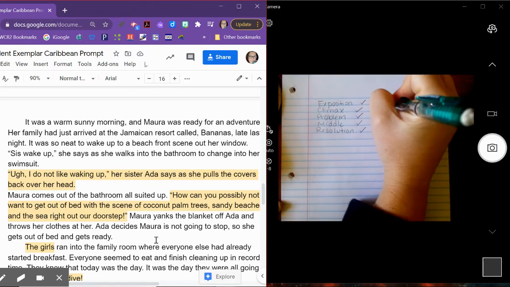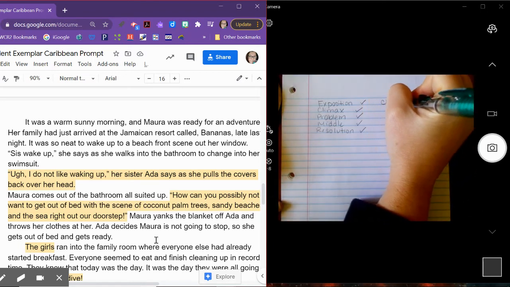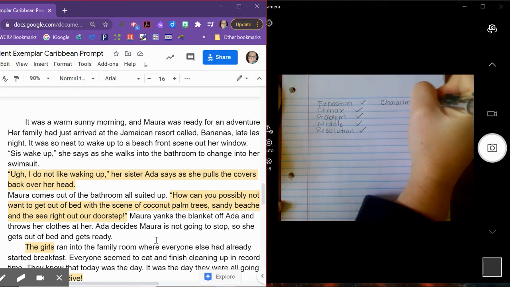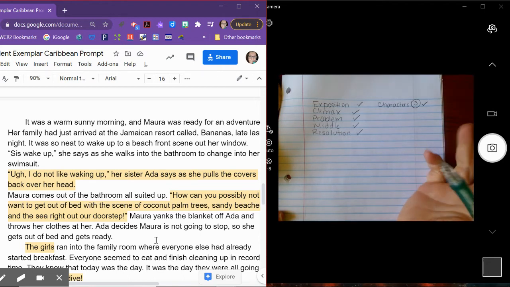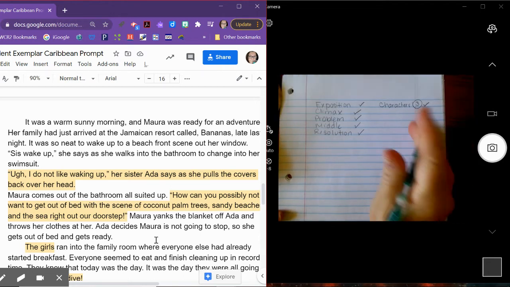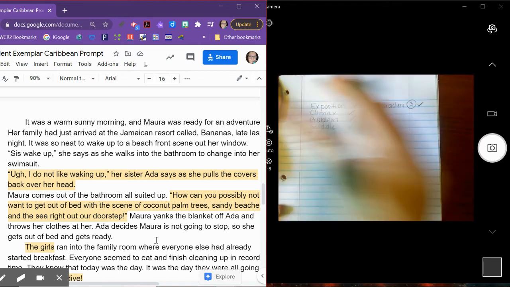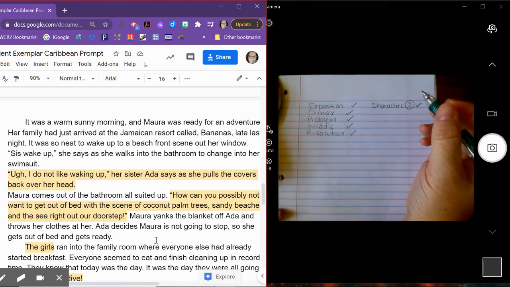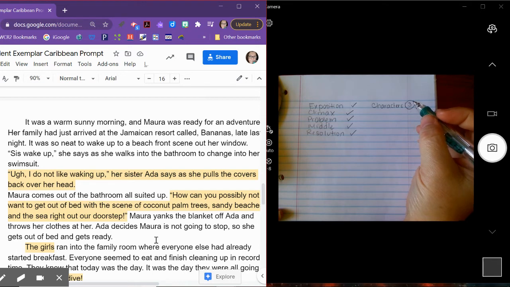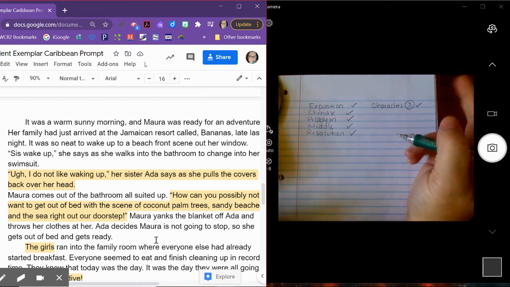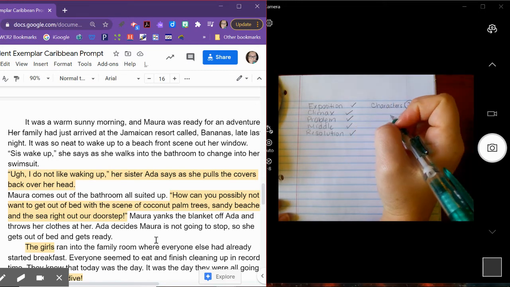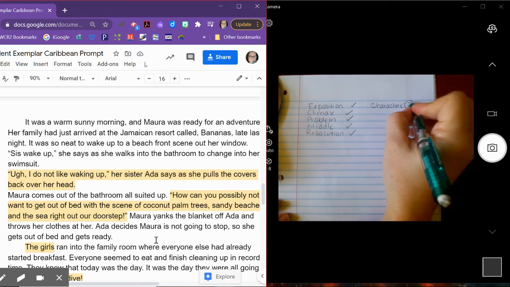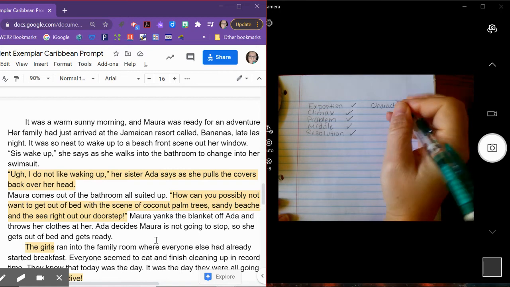You need to make sure your story has characters. I would like you to try to stick to 3 characters in your story. Notice I just said the family a lot and just used Ada. Not me, sorry. Mara did this, a student from a couple years ago. I don't know why I keep saying me. It's not my story. So notice Mara used only Ada and Mara in the story and then the family. And that's a good idea to do that. Like lump the rest of the supporting characters together, but you don't have to. But I wouldn't do more than 3, 4 tops.